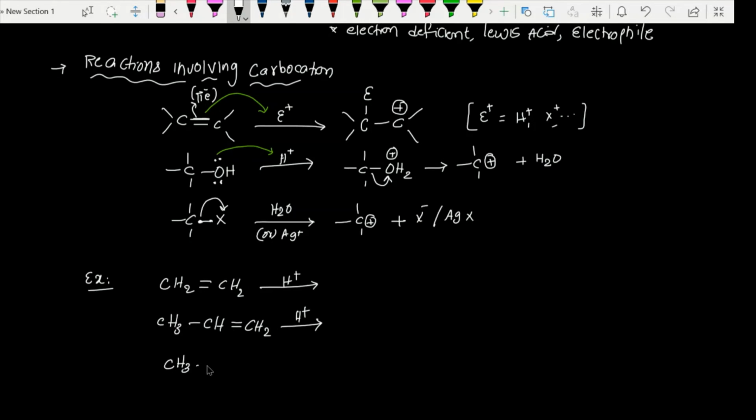Based on the above reactions we can complete these. These are some frequent examples that I am taking. So these are very frequent questions I am giving.